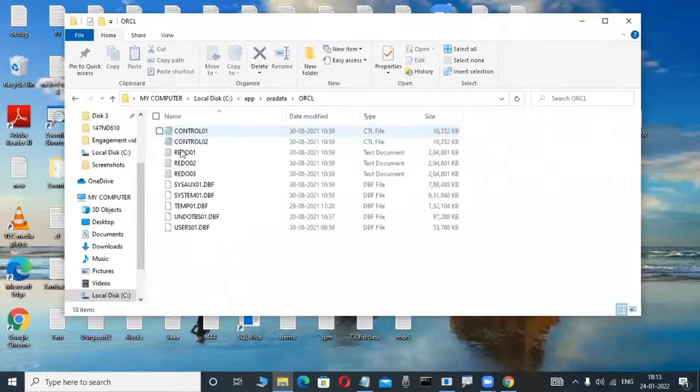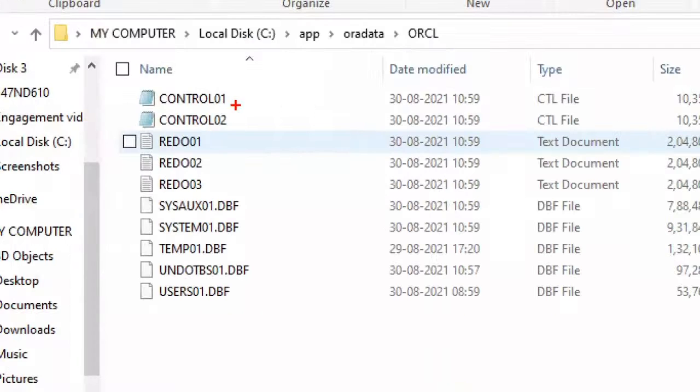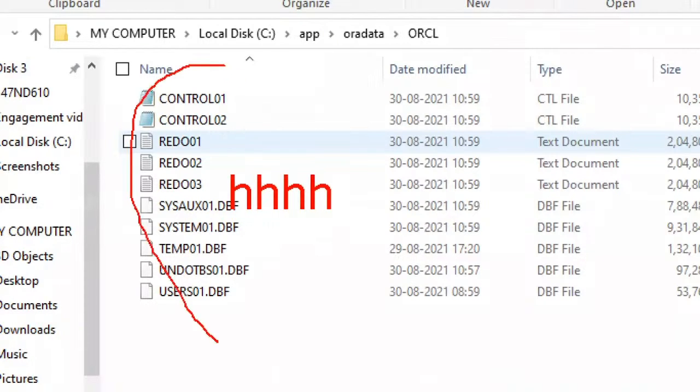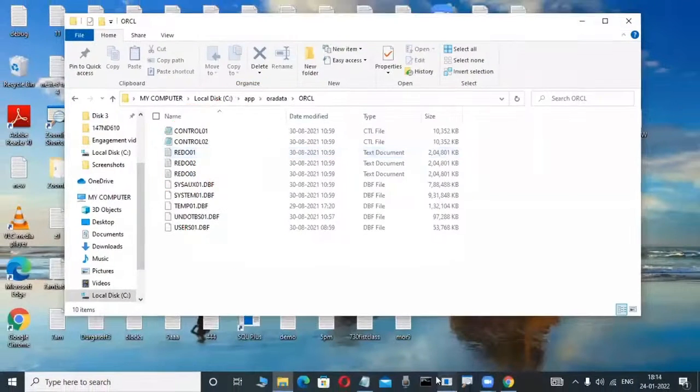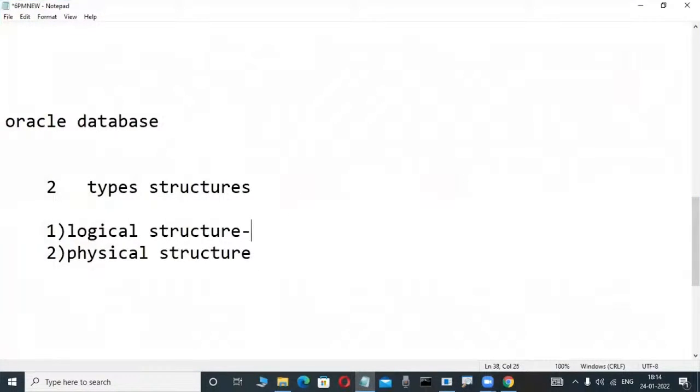And now here, in this C drive only, your table is not available. Whatever table I'm creating is not visible. That's why in the C drive, D drive, this is not visible. That's why logical structure means a structure which is not visible in the operating system.